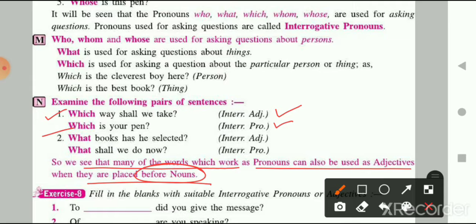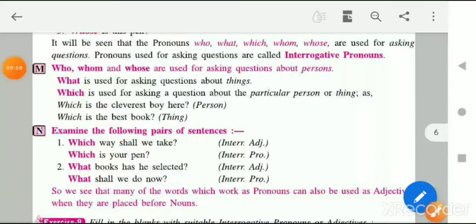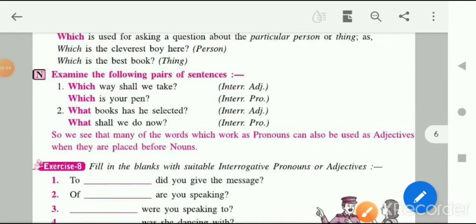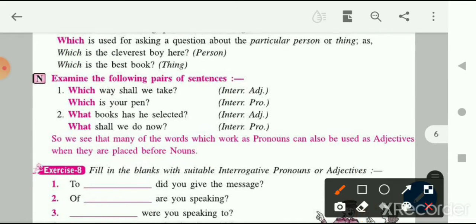Here in the first sentence, which way shall we take? It is interrogative adjective. Why? For interrogative adjective, we have to see if the pronoun is placed before a noun. Here, which is placed before a noun, which is way. Way is a noun, so it is an interrogative adjective.